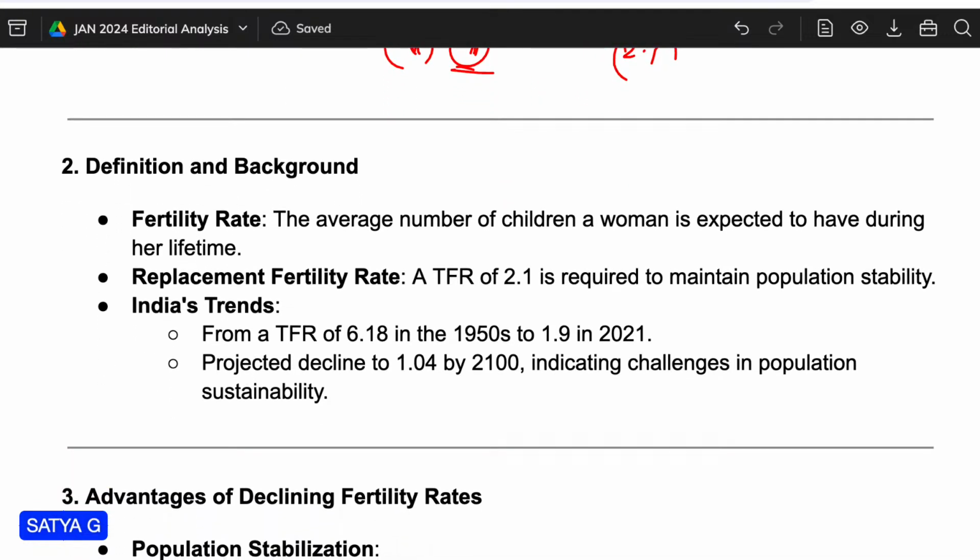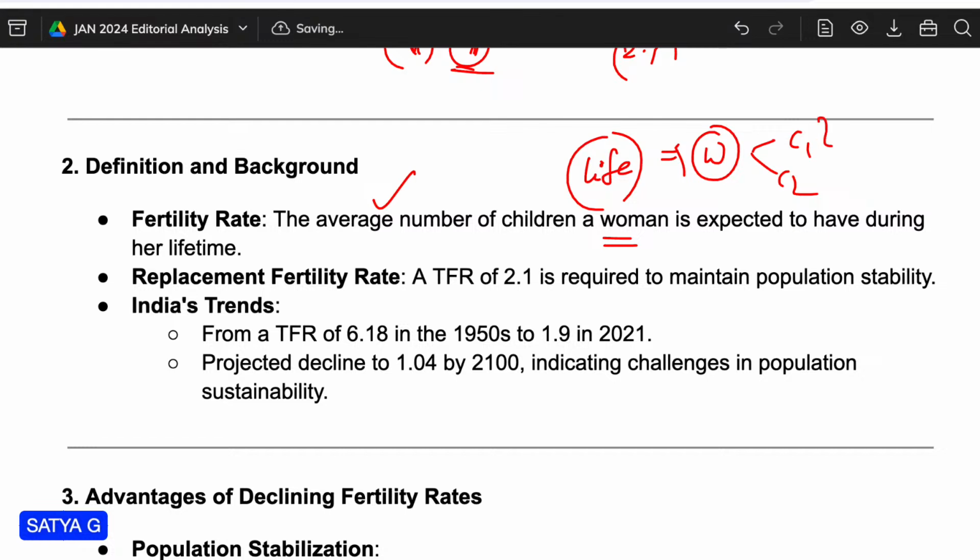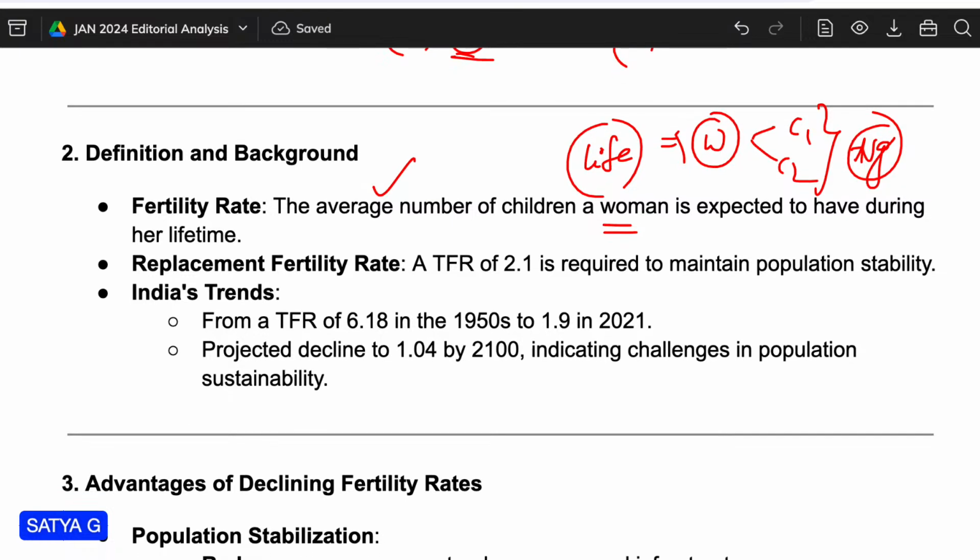So what is this fertility rate? It is the average number of children a woman is expected to have during her entire lifetime, because a woman is going to give birth to children. So that is known as the fertility rate. Replacement fertility rate, we all know: to maintain population stability, we should have at least 2.1.